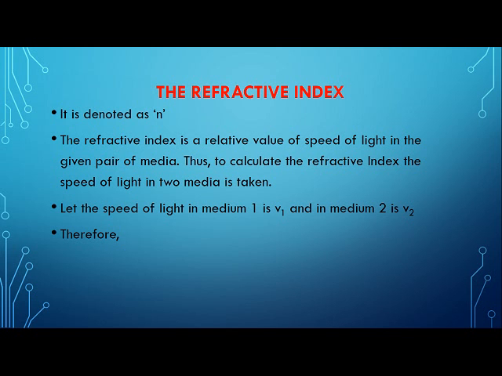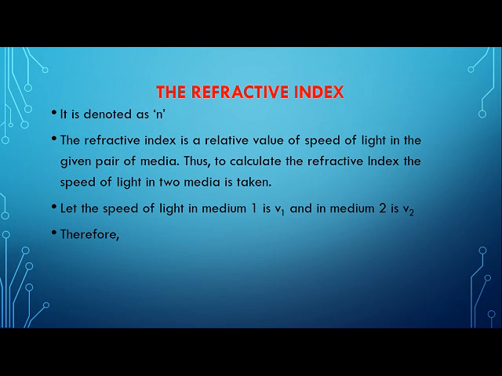Do not get confused by such a big name. It is nothing but the ratio of the speed of light in any two media. When we compare, we can do comparison only between two things. You have studied this in English, children, degrees of comparison.